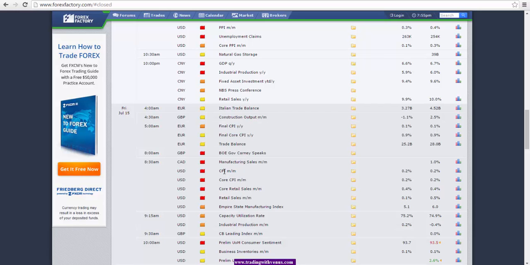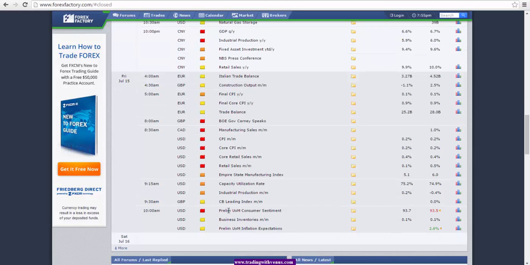We also have manufacturing sales for the Canadian dollar and CPI and core CPI, which are the inflation numbers for the US dollar. We also have core retail sales and retail sales for the US dollar, and these numbers are important because they show the pace of the economy. And then we have the preliminary consumer sentiment number, again an important number for the US dollar.